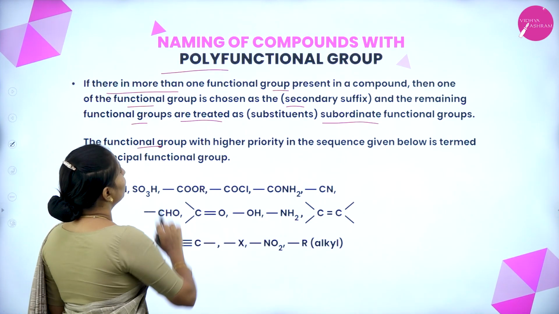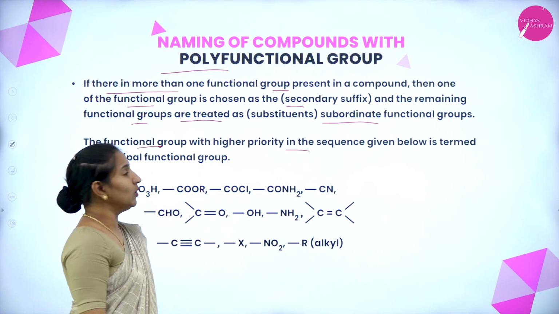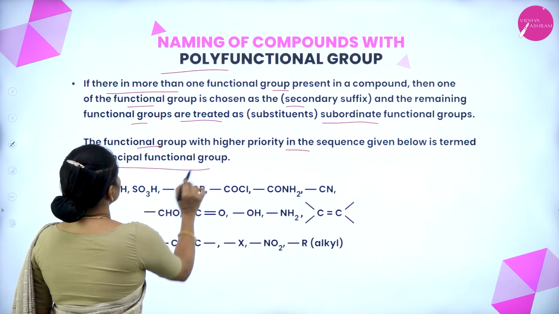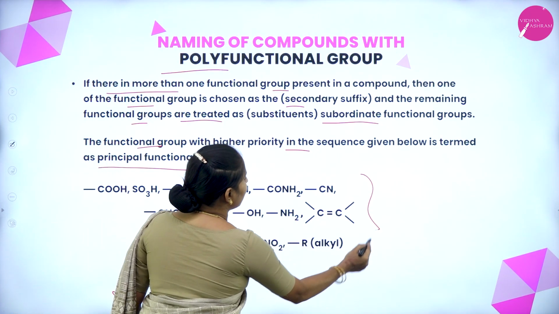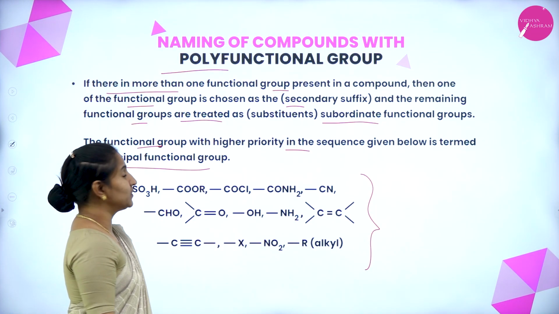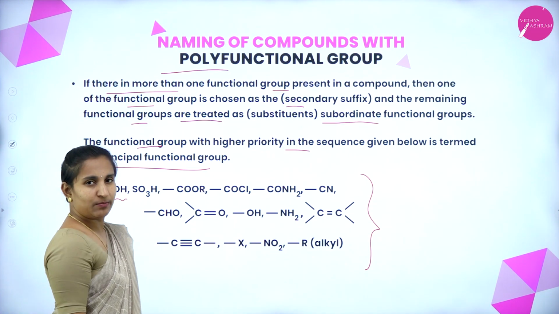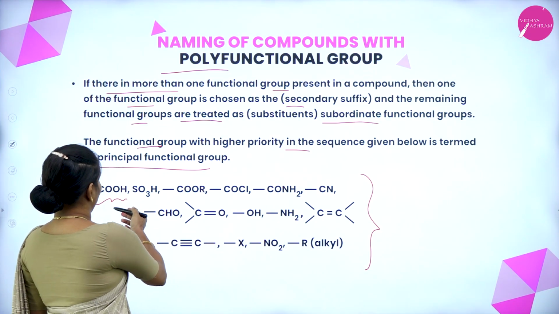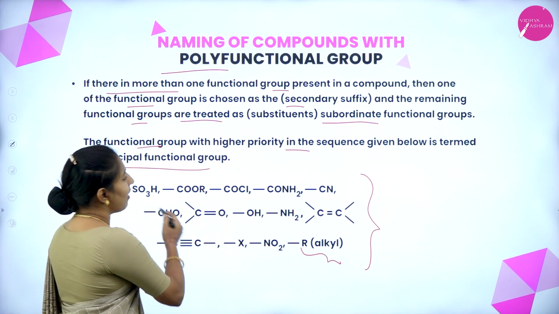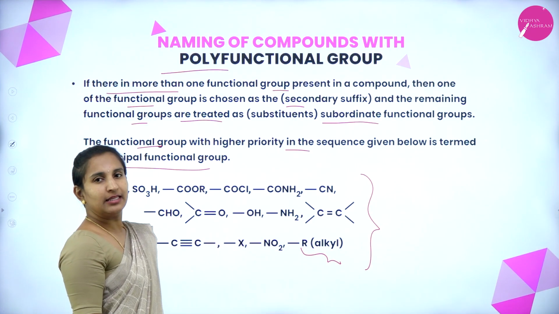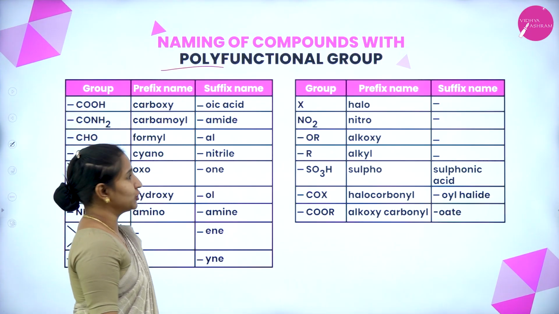The functional group with a higher priority in the sequence given below is termed the principal functional group. So this is the priority of the functional groups. If we have carboxylic acid, it has more priority than alkyl group. This is the order of priority of the functional groups.